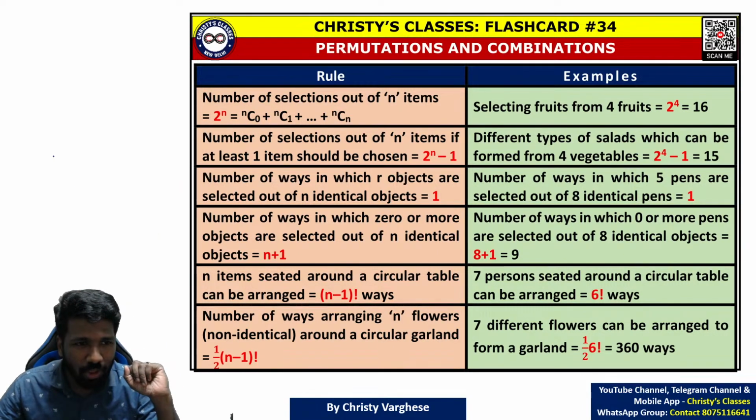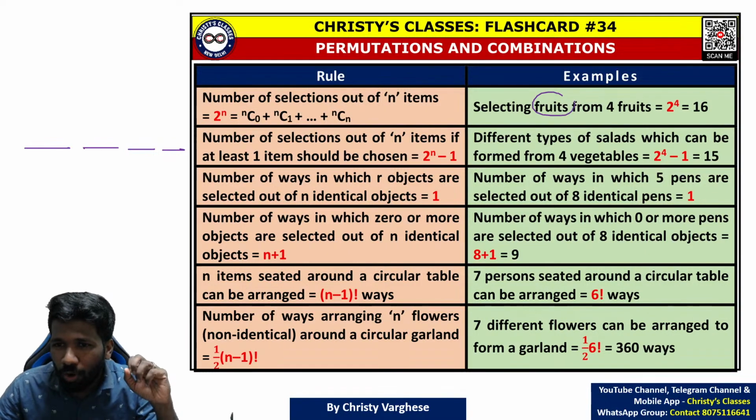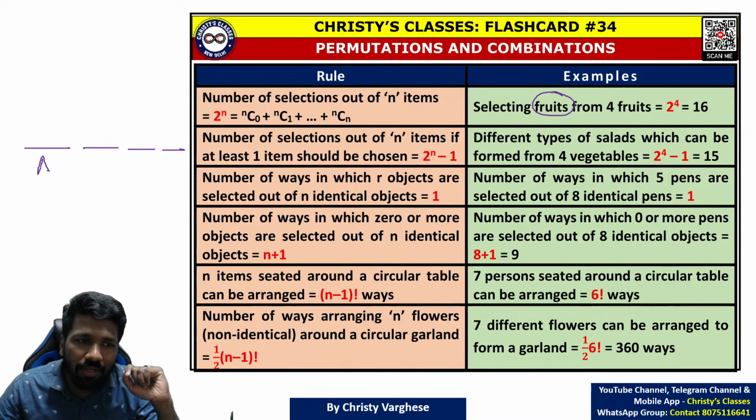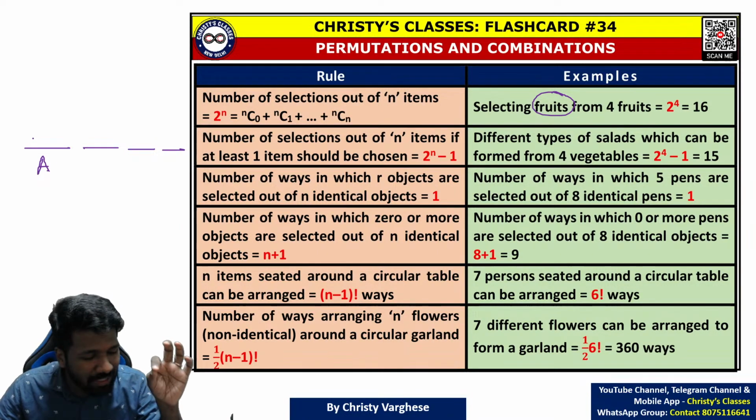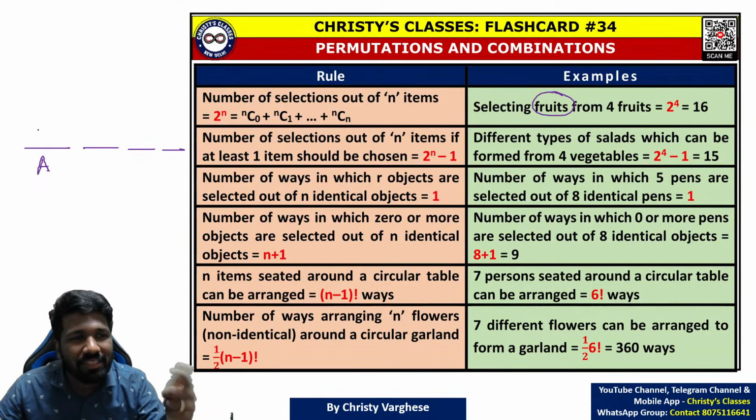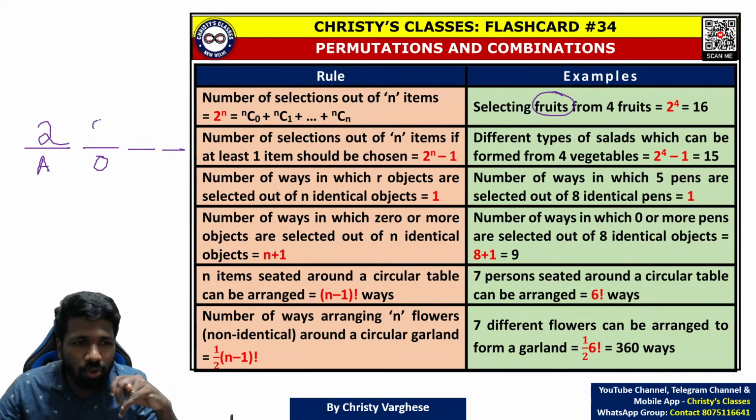Listen very carefully. The shortcut way is to think from the perspective of the fruits. If you think from the perspective of the fruits or the objects to be selected, the first fruit, say apple, has 2 choices, either to be selected or not to be selected. Orange, the second fruit, also has 2 choices, to get selected or not get selected. And pineapple also has 2 choices. Grapes also have 2 choices.